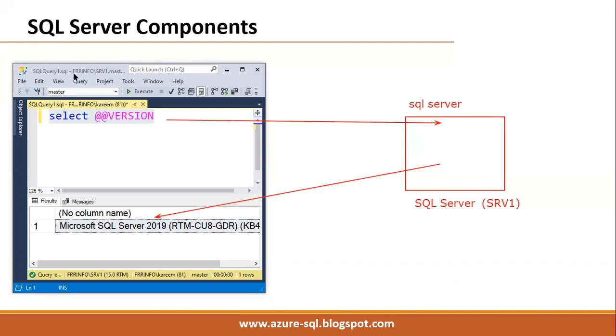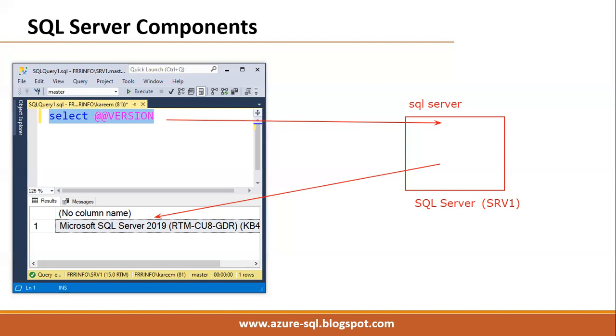Then we can start working and practicing on our laptops. First we install the database engine or SQL engine, then we install SSMS. That is a two-step process we have to understand.